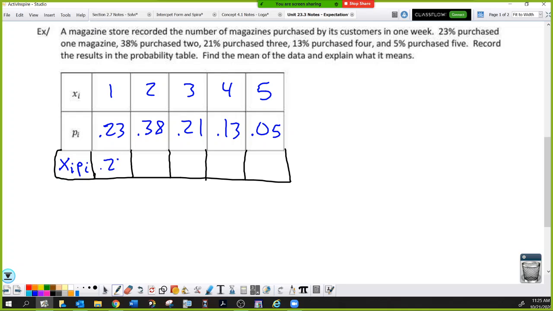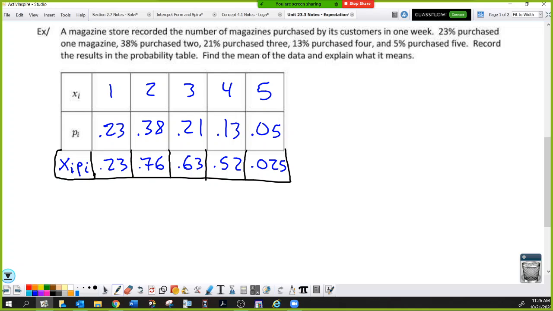So 0.23, that was easy. 0.76, 0.63, 0.52, and 0.25. Those aren't on my paper, so I was just doing those real quick.